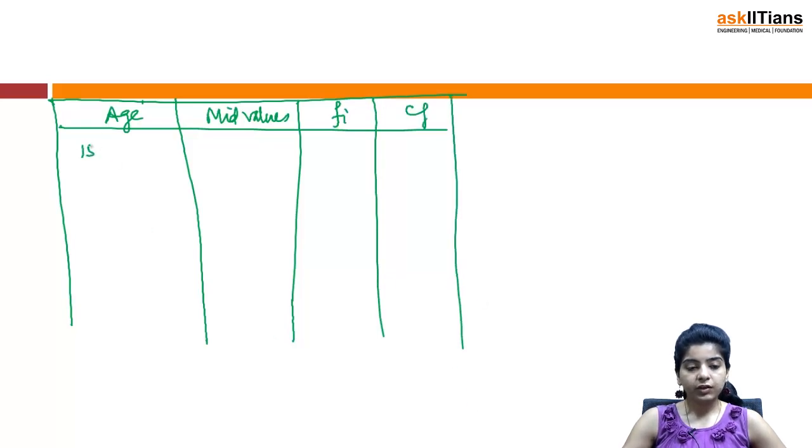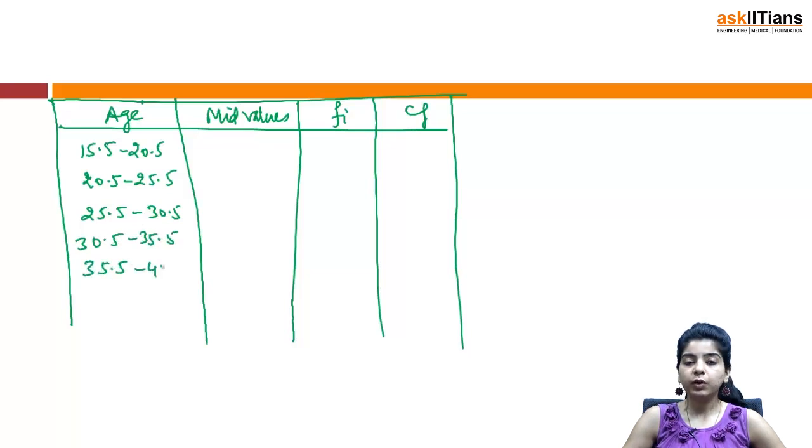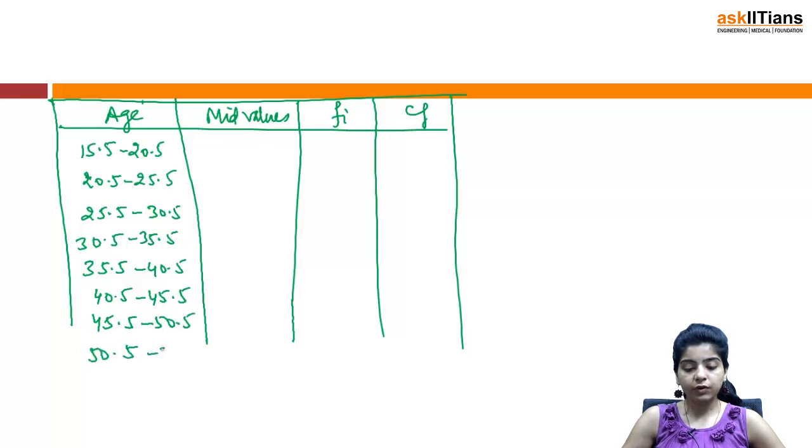Now here we have 15.5 to 20.5, similarly you'll have 20.5 to 25.5, 25.5 to 30.5, 30.5 to 35.5, 35.5 to 40.5, 40.5 to 45.5, 45.5 to 50.5 and 50.5 to 55.5.